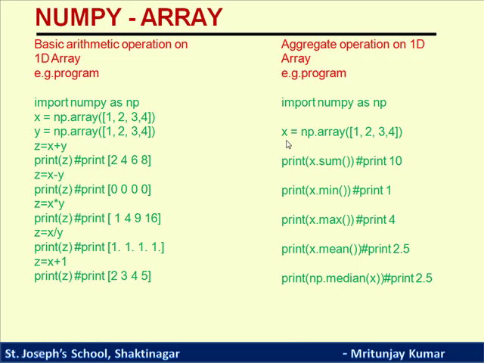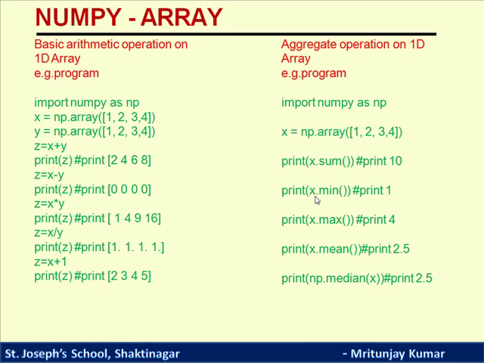For example, there is one array x is equal to np dot array 1 2 3 4. An aggregate function, or aggregate operation, will execute on simply one array only. Print x dot sum, it will print the sum of all the elements of array x.